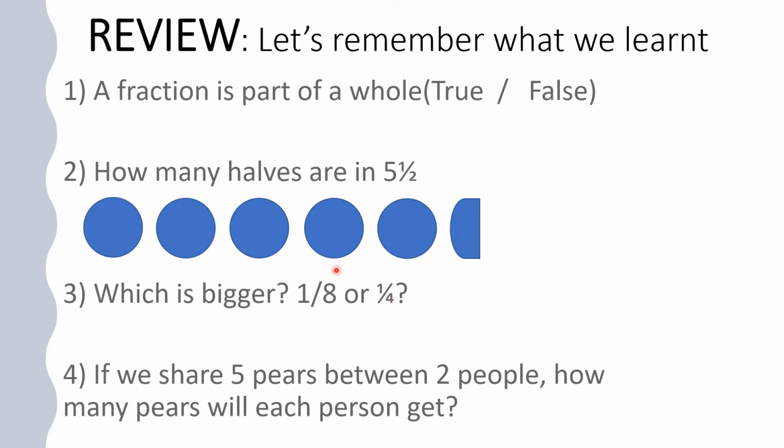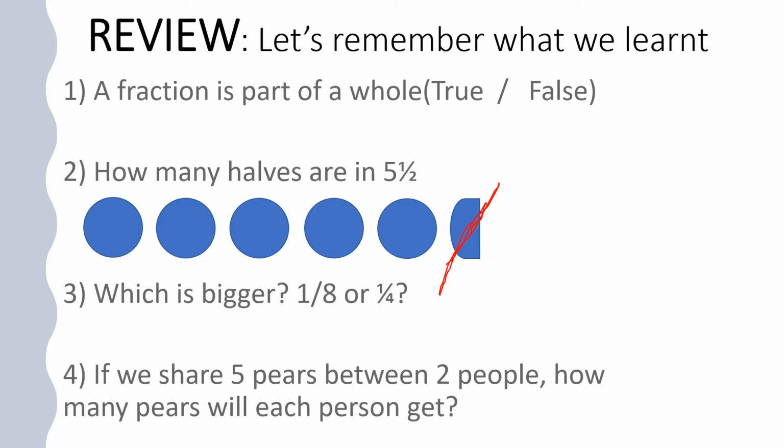which means 1/4 is bigger than 1/8. Then, just like a question we did in the class yesterday, if we share 5 pairs between 2 people, how many pairs will each person get? Now let's assume that these are the 5 pairs. 1, 2, 3, 4, and 5. And we have 2 people. So that means, just a moment please. We're taking this one out. This is not part of it, so just count it out. These are the 5 pairs. Remember, we're doing question 4. We're just using these blue circles for the illustration.